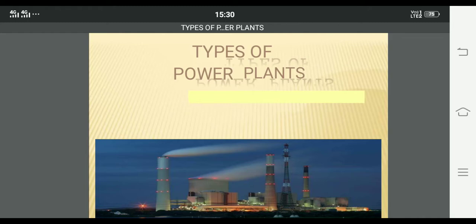That is, if the input is coal, it leads to a thermal power plant. If the input is water, and that water is converted into electrical energy by using some process, then that is called a hydel power plant. Similarly, you are going to learn about a nuclear power station, solar energy, wind energy, biomass and different types of power plants in this presentation.